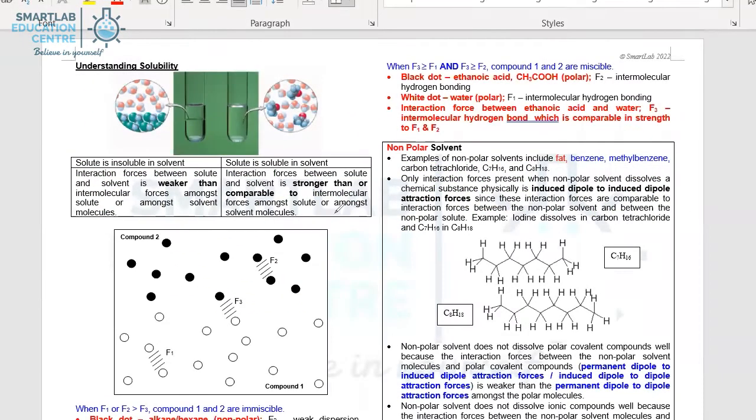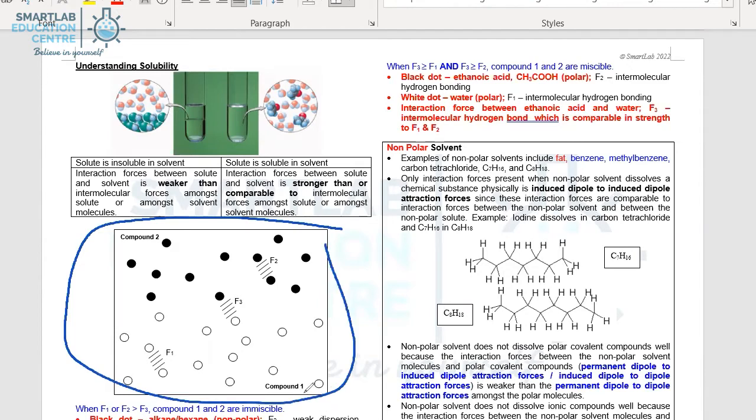Solubility. To first understand how one compound dissolves in another, we can take a look at how two compounds interact when they are being mixed together. So in this example, we are mixing compound 1 with compound 2. F1 is the intermolecular force in compound 1, F2 is the intermolecular force in compound 2, while F3 is the interaction force between compound 1 and compound 2.